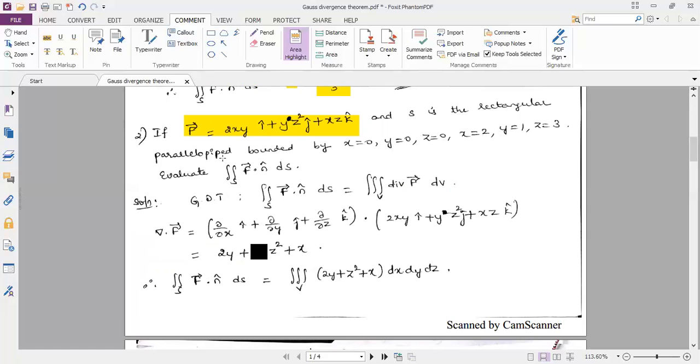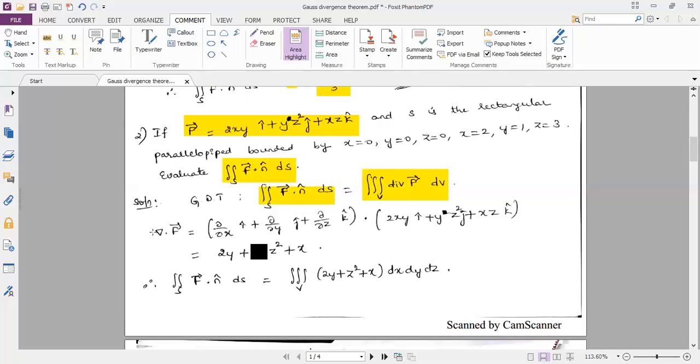Evaluate double integral over S F dot n cap ds. From Gauss divergence theorem formula, double integral over S F dot n cap ds is given by triple integral over V divergence of vector F dV.